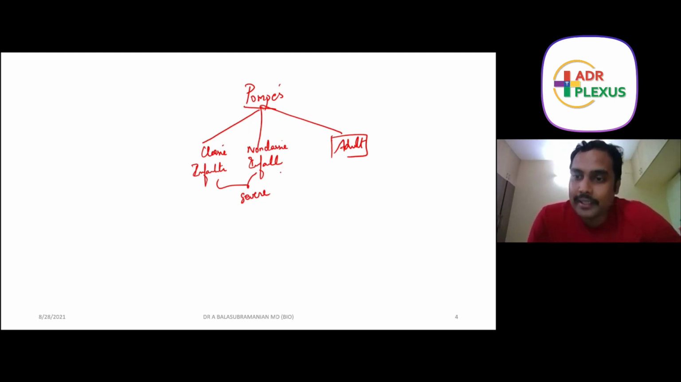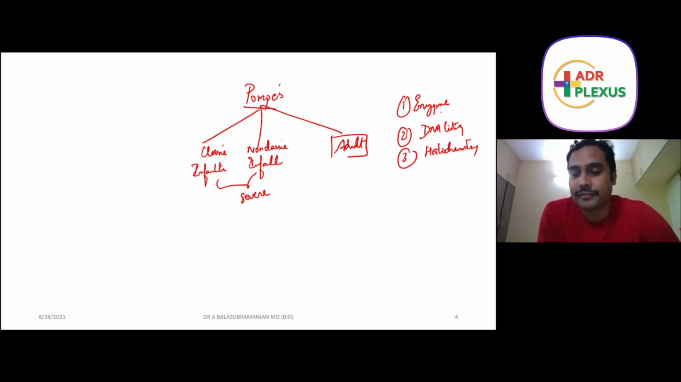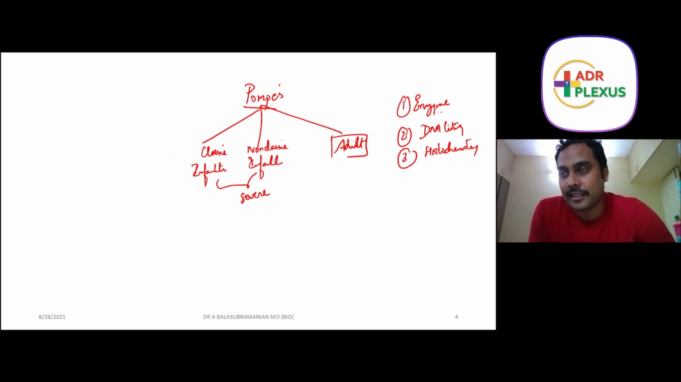When we learn about an MCQ, we must learn about all the associated points along with that MCQ. As far as Pompe's is concerned, the gold standard of testing is the enzyme diagnostic. We go ahead and test for the enzyme deficiency. The other option would be DNA testing for mutations. The third option would be histochemistry, histology. This is the cheapest option. That's what is given in the slide. A picture of the muscle biopsy, where glycogen molecules are seen. So that is exactly what the third option describes.